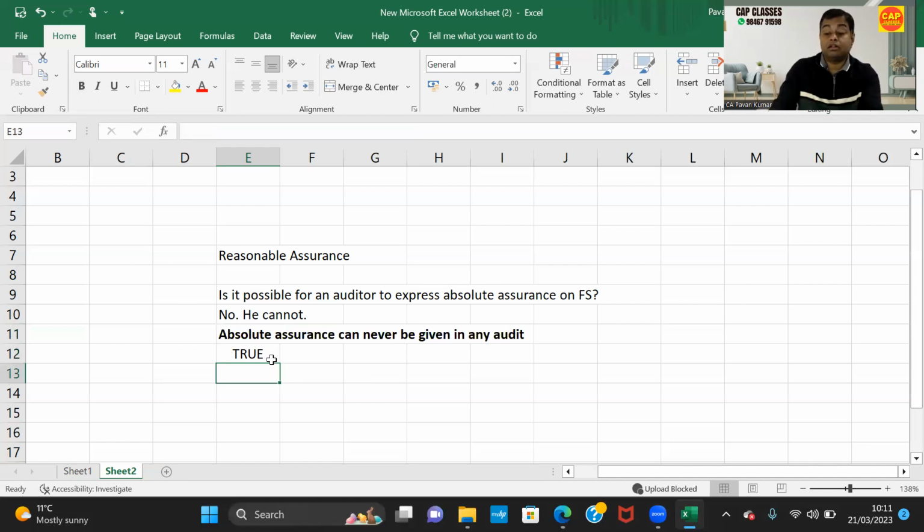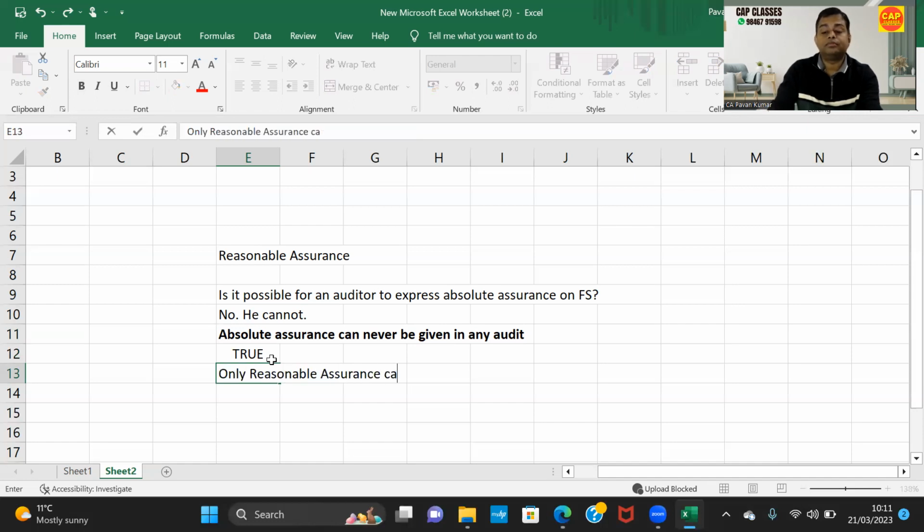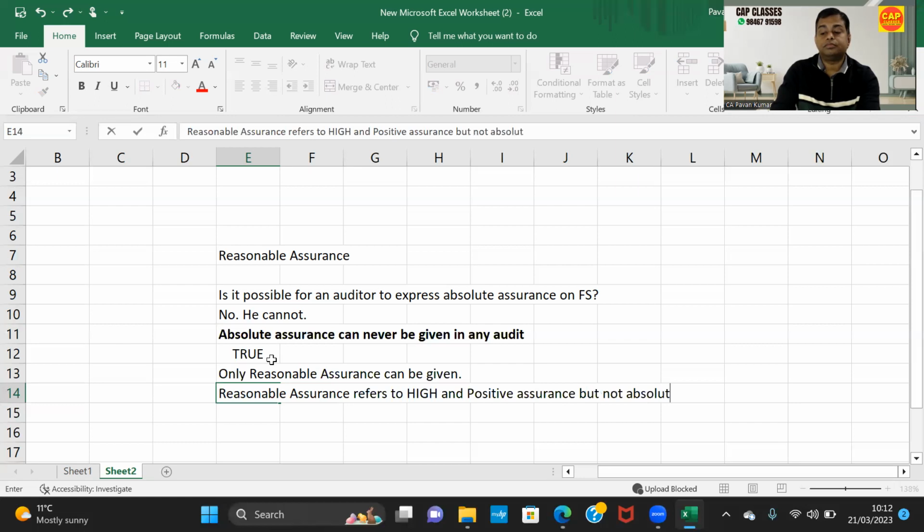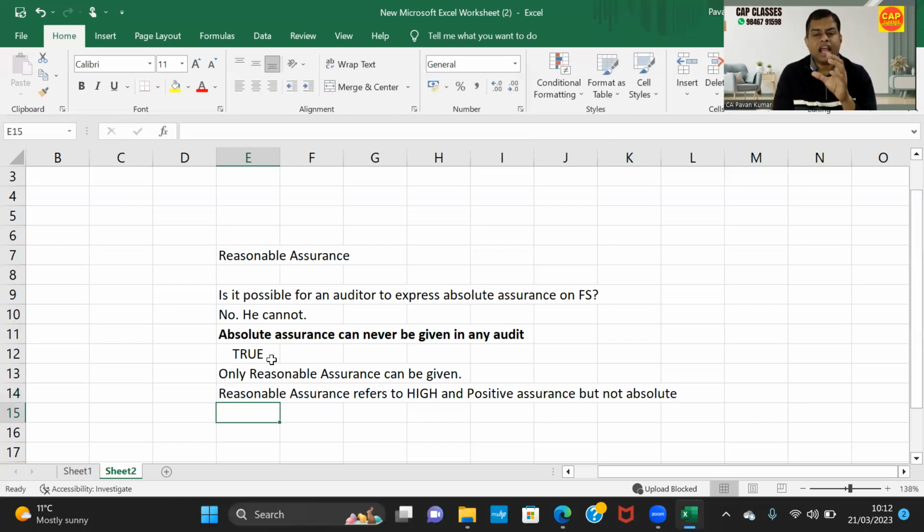Then what can be given? Only reasonable assurance can be given. What is reasonable assurance? Reasonable assurance refers to high-end positive assurance, but not absolute. That means when I express an opinion, my confidence level could be around 90%, 95%, 96%.